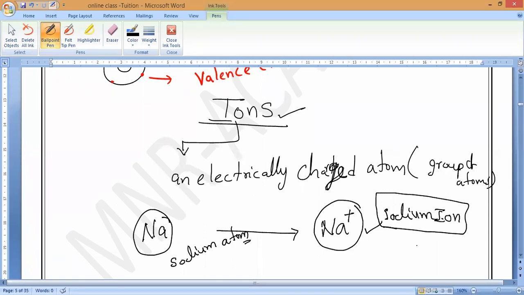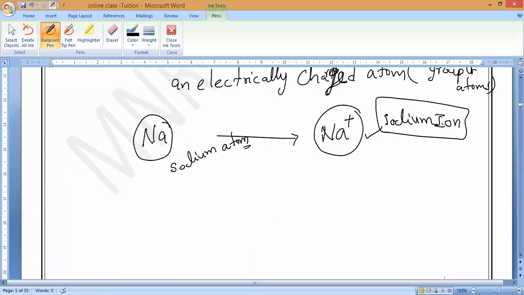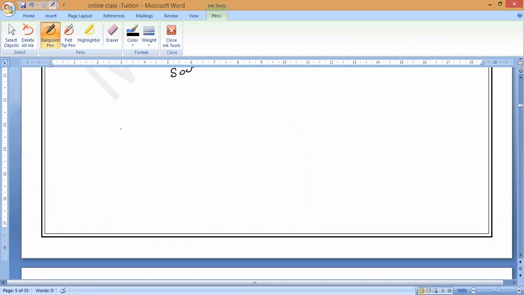Like that, you can take magnesium. Sodium, by losing one electron, gains one positive charge. Means one positive charge is increasing, so plus one is coming. Plus indicates one only. Now magnesium you can take. This is called magnesium atom.